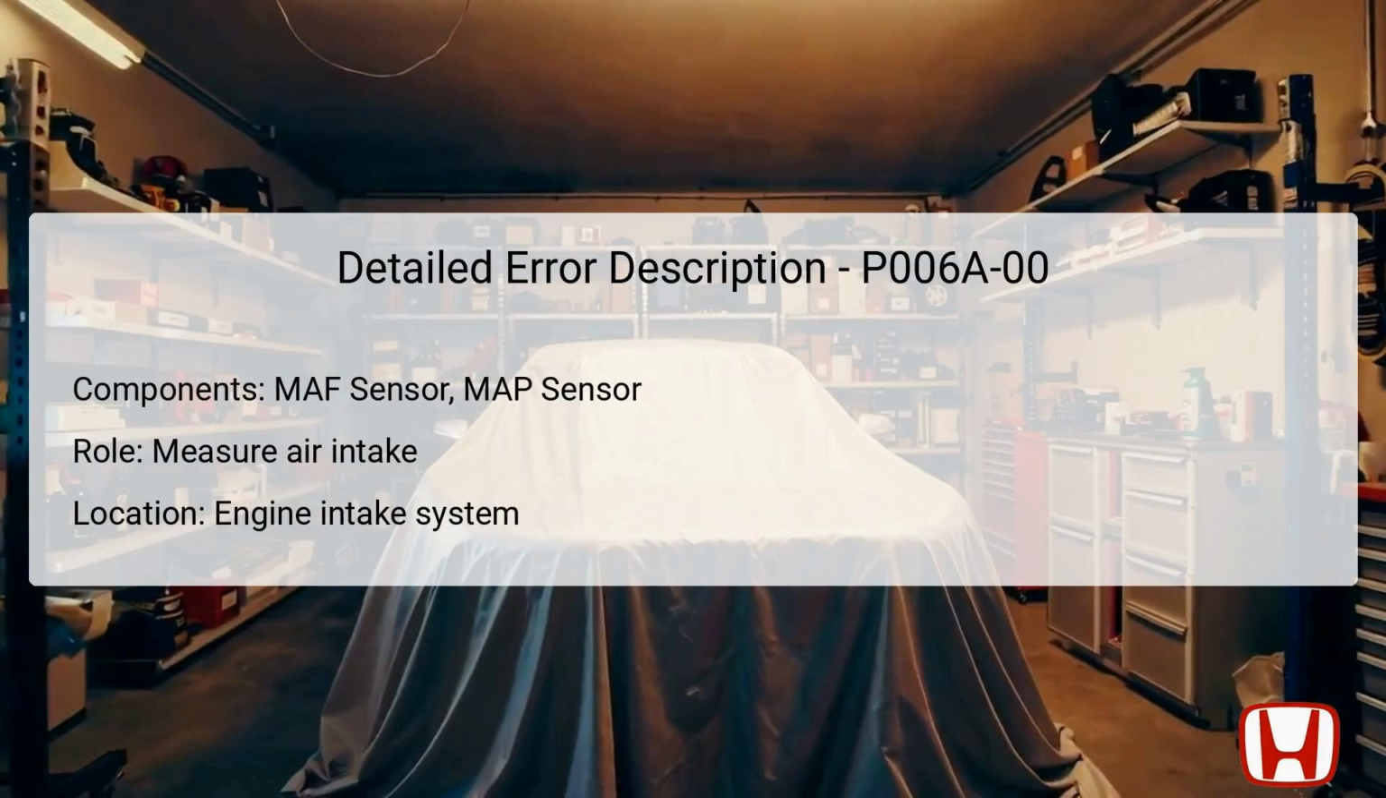If the readings between these two sensors differ beyond acceptable thresholds, the PCM concludes that there is a performance problem, consequently logging the P006A error code in its memory for further diagnostics.